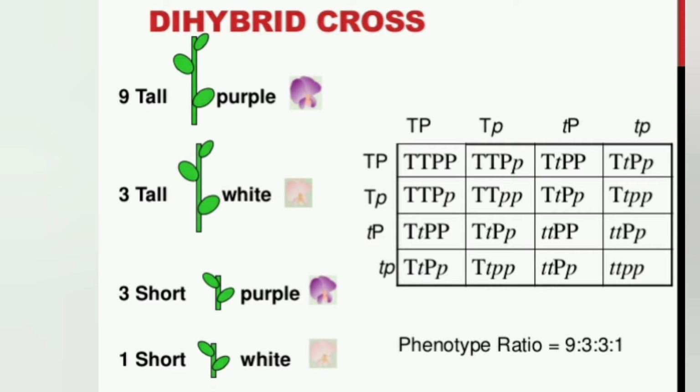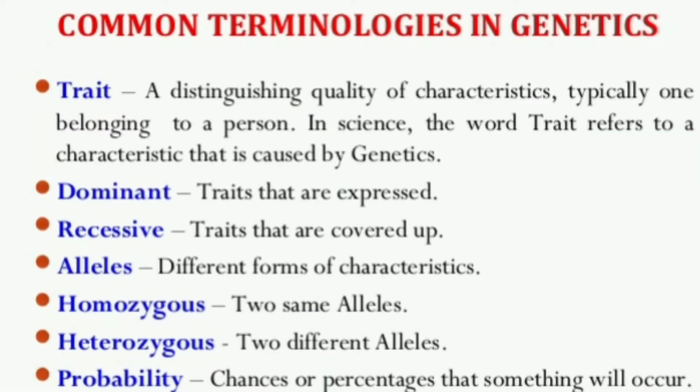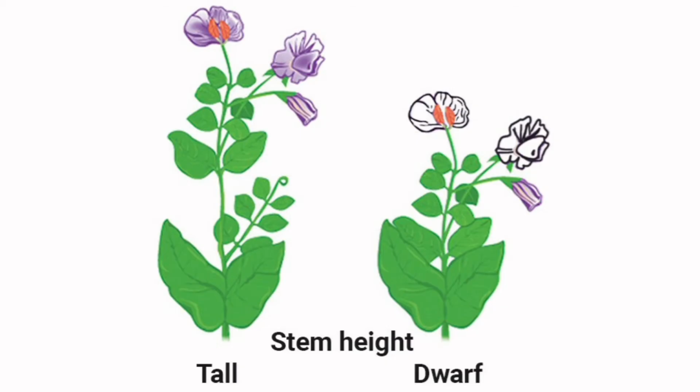When you are learning about genetics, you need to know some common terms used in genetics. What are they? They are as follows. Mendelian trait, or simply trait. It is the same as the character of an individual whose inheritance is studied. For example, the plant height, tall and dwarf, these are traits. So height of the plant is a trait. Tallness and dwarfness are the two expressions.